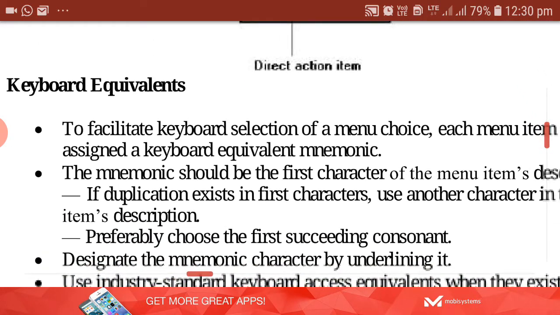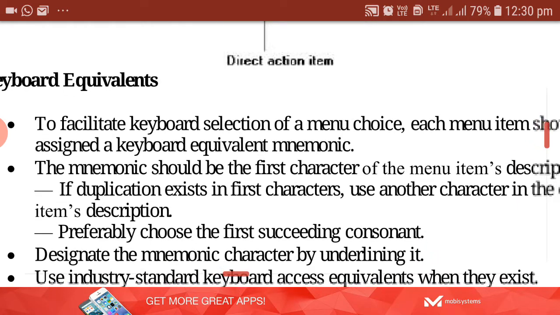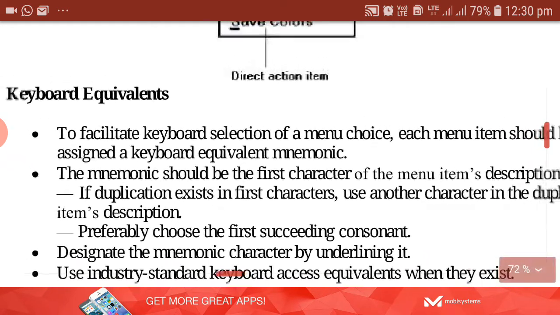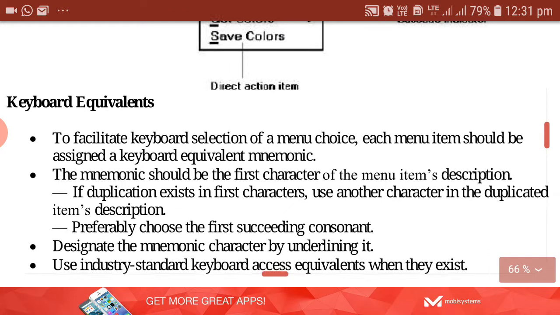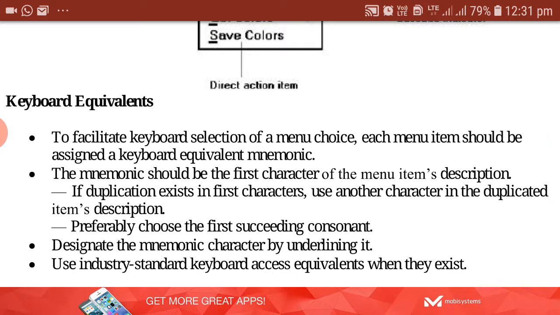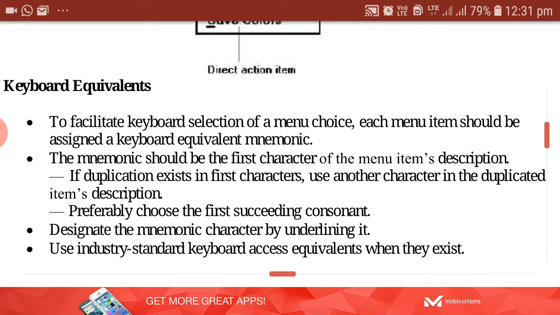Next, keyboard equivalents, to facilitate keyboard selections of the menu choice. See, menu options can be selected either using a pointing device, that is your mouse, or else using a keyboard also, right? So that has to be provided to the user. So always you have to assign the keyboard equivalent mnemonic. The mnemonic should be the first character of the main menu item's description. Usually we will take the first character as a keyboard mnemonic. If that particular character has already been selected for any other menu item, then you have to go for another character.